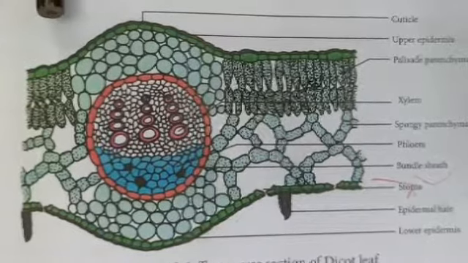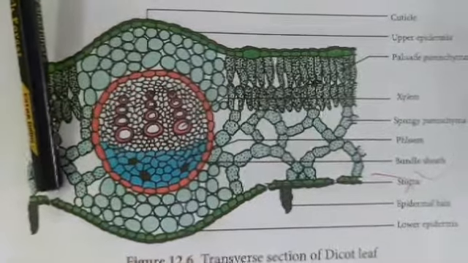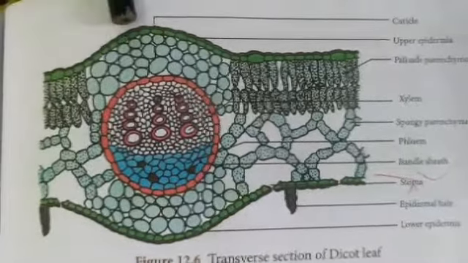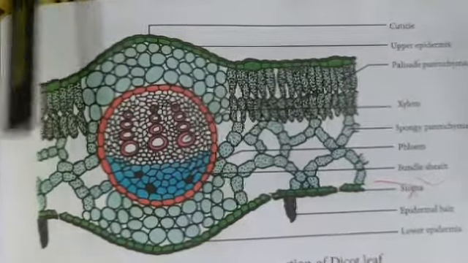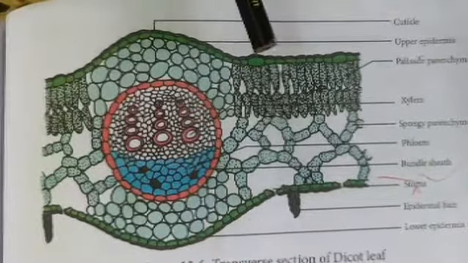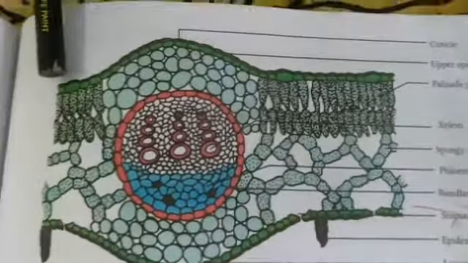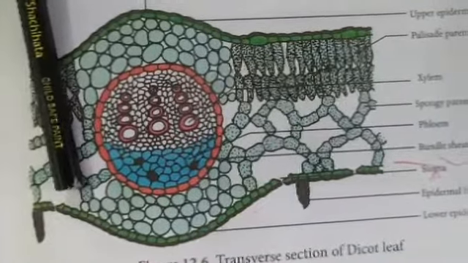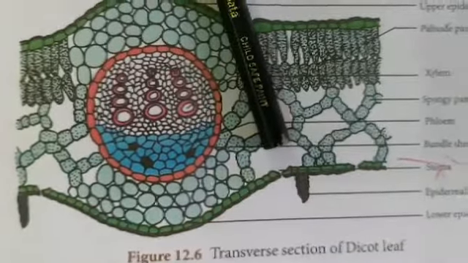Whereas the stem and the roots have only one epidermal layer, the leaf possesses an upper epidermis and a lower epidermis. Both are made up of a single layer of closely packed cells without any intercellular spaces. Both epidermises possess cuticles, whereas the upper epidermis has a thicker cuticle compared to the lower epidermis. The minute pores present in the epidermis of the leaves are called stomata.